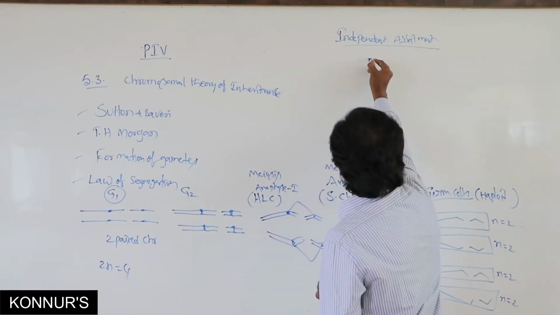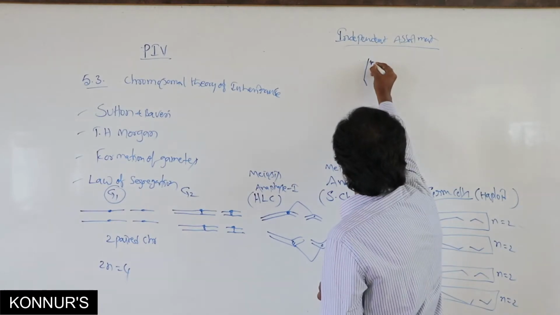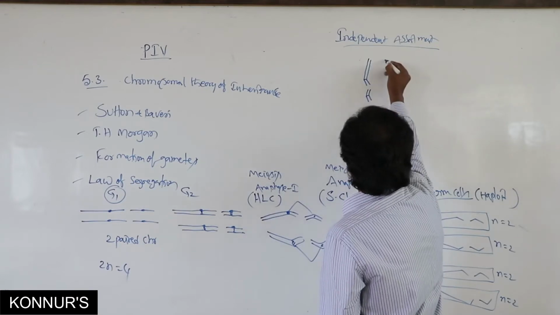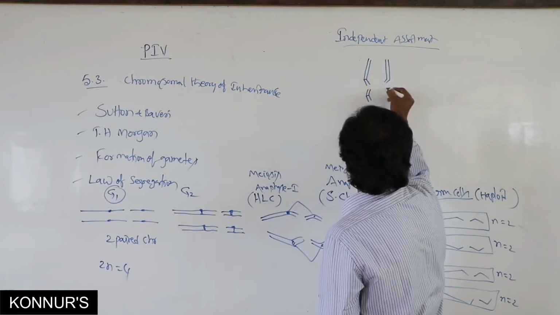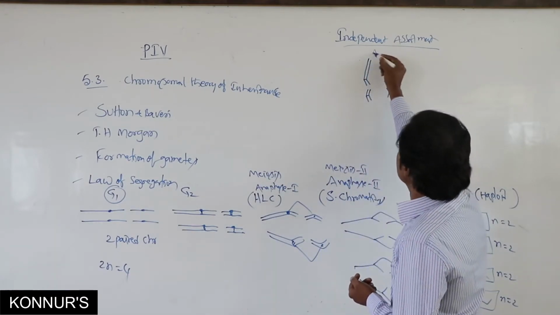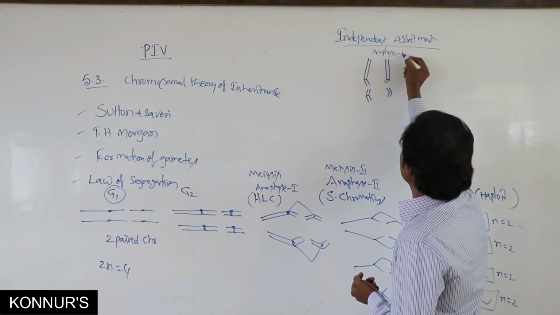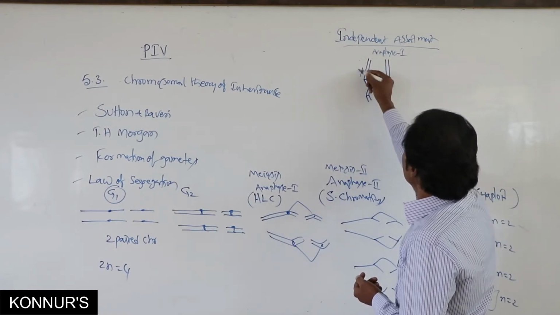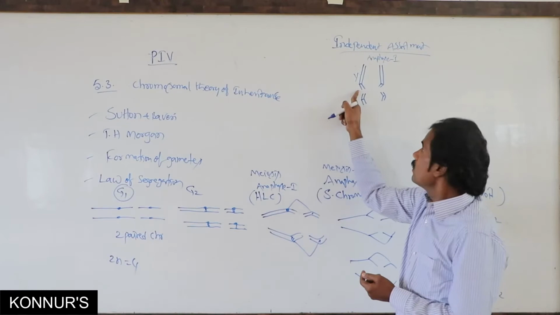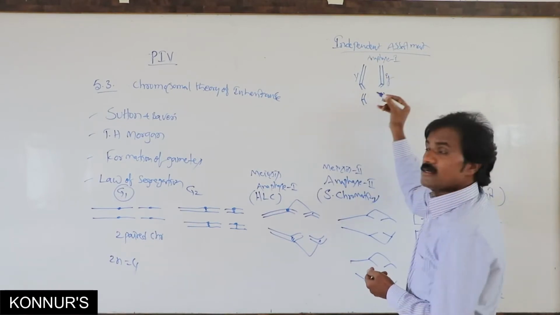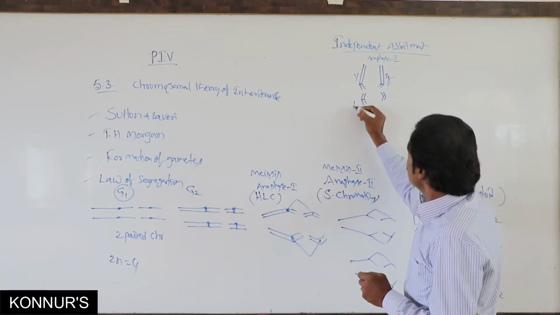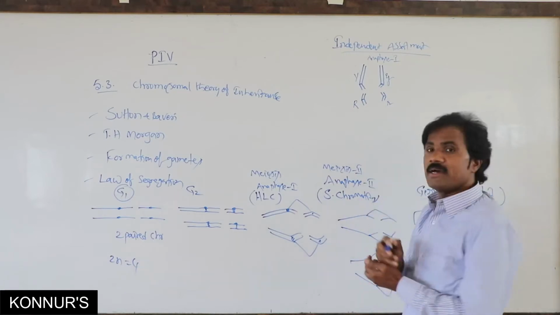here if you observe, in anaphase 1 of meiosis, this is yellow color, and another one is green color. The shape is round and wrinkled.